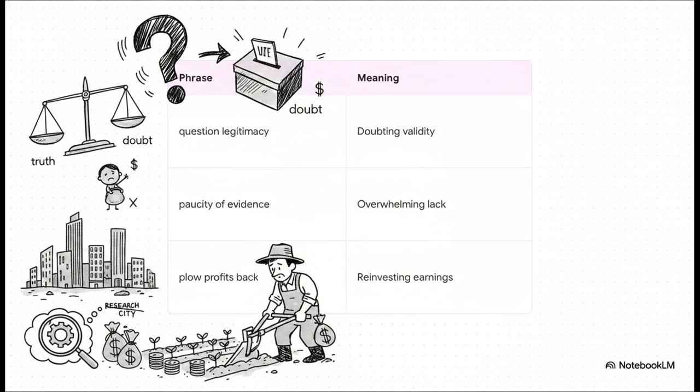Actually, here's a quirky little memory hint for you. Imagine a completely empty city, a paucity. Well, that city is naturally going to suffer from a paucity, or total lack, of a budget. And finally, just like a farmer preparing soil for future growth, smart businesses don't just spend money. They plow profits back into research and development.